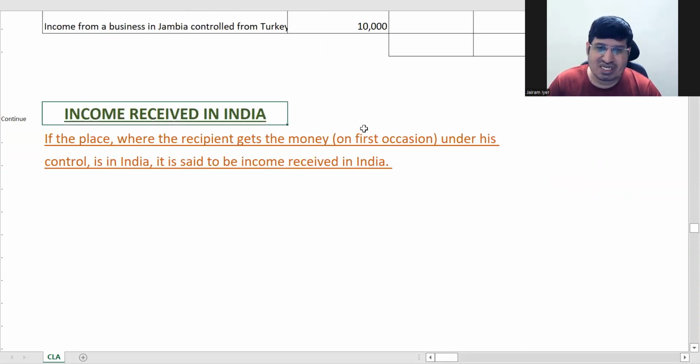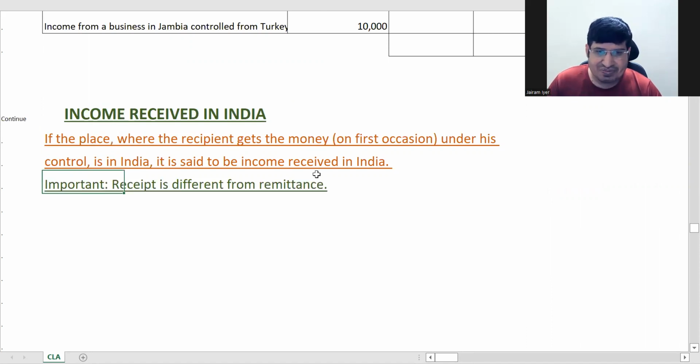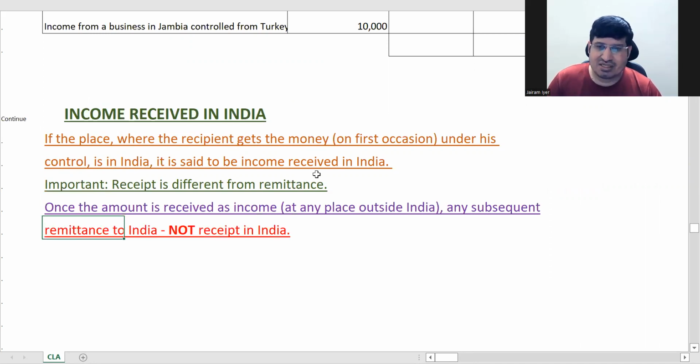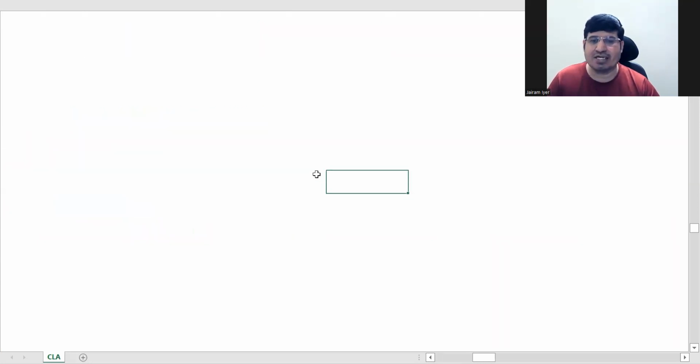So what is income received in India? That's what they have defined. The recipient is getting the money on the first occasion, when it first got credited in his name and was in his control. If that is in India, then it is income received in India. Receipt is different from remittance, which I just showed you. If income is received outside India, then any subsequent remittance is not receipt in India. Subsequent doesn't mean the next month, not even the next day.